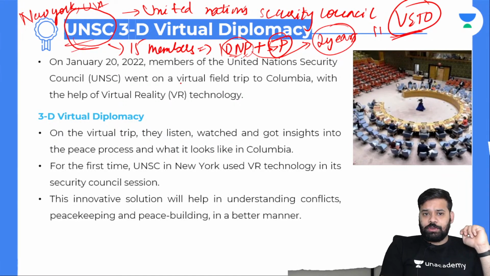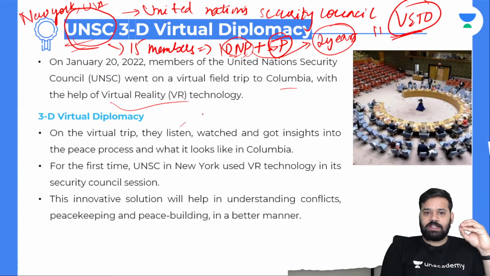On Jan 20, 2022, members of the United Nations Security Council went on a virtual field trip to Colombia with the help of virtual reality technology. So they're using virtual reality technology to push virtual diplomacy. Virtual reality is the technology that is used in virtual gaming as well. Now, what is this 3D virtual diplomacy?